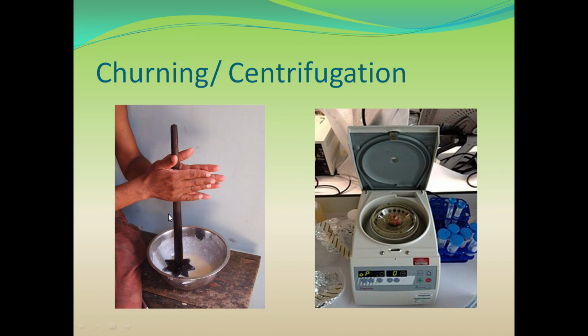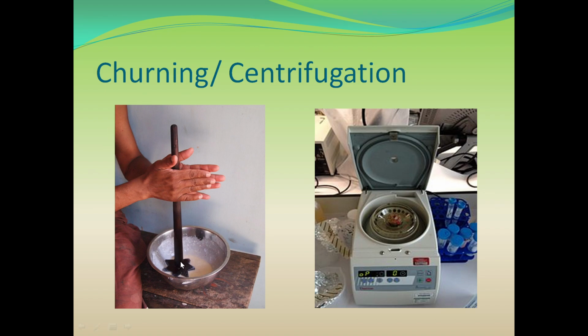Churning or centrifugation. As I have told you earlier, churning is basically a method of separating butter from buttermilk, separating a lighter object from a heavier object.